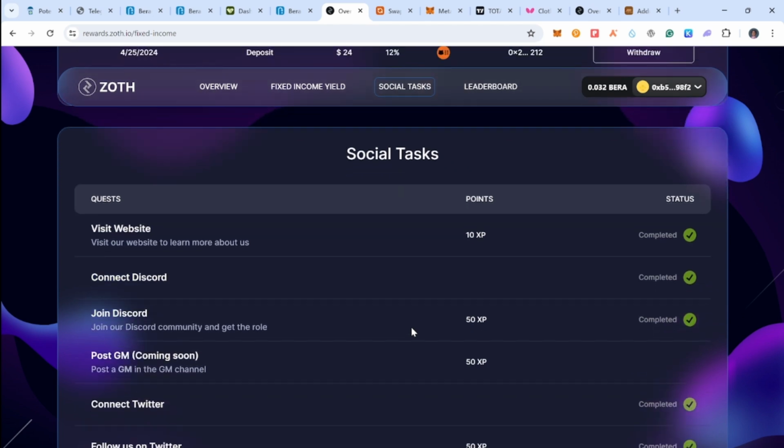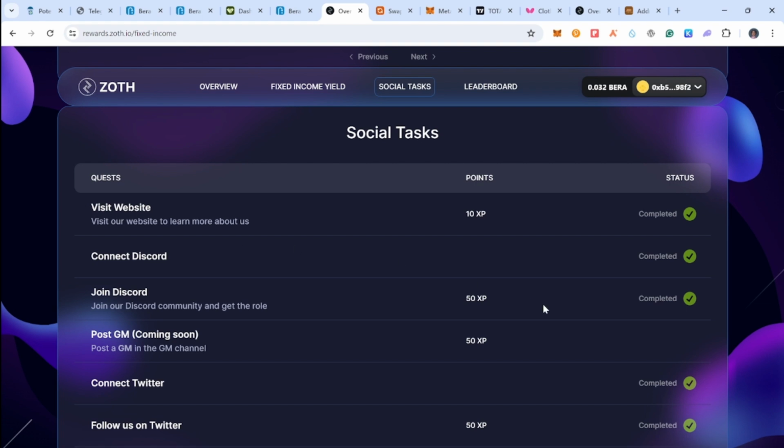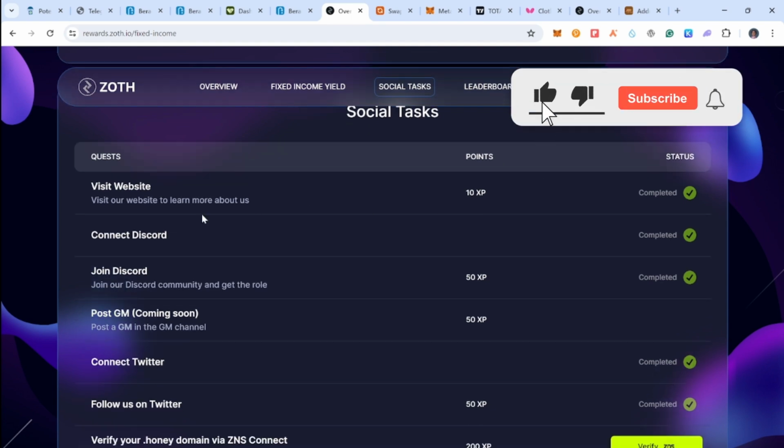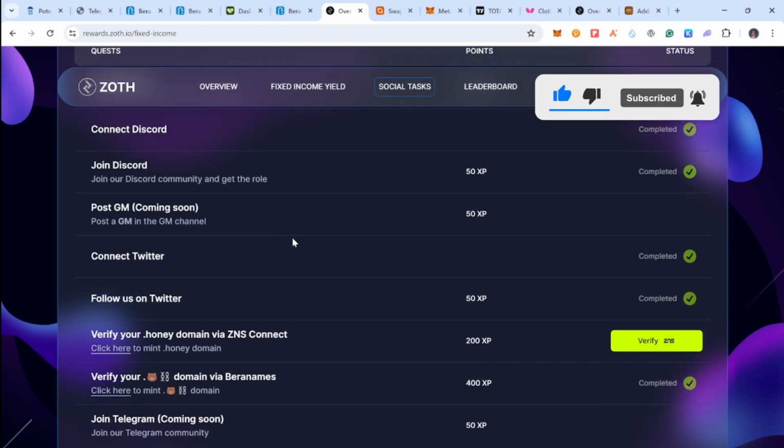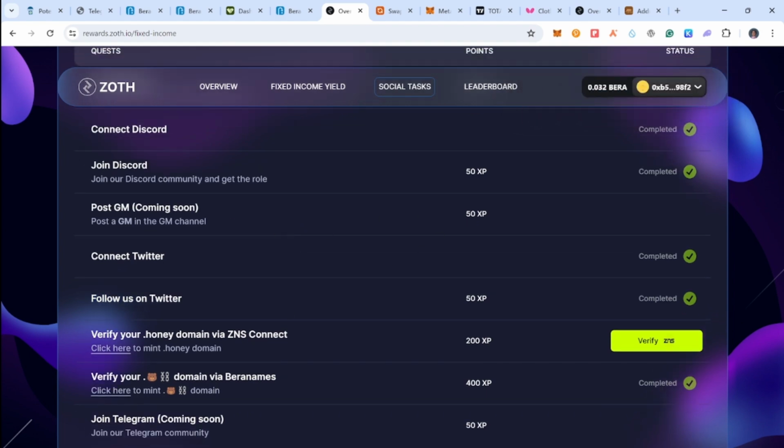So you'll be visiting this website right here to receive these 10 points, and connect your Discord account and receive these various points. And join Telegram, 50 points. And right here, you need to press this link to register a domain name for this chain right here. You need to register that. Press this. It is very simple to do.